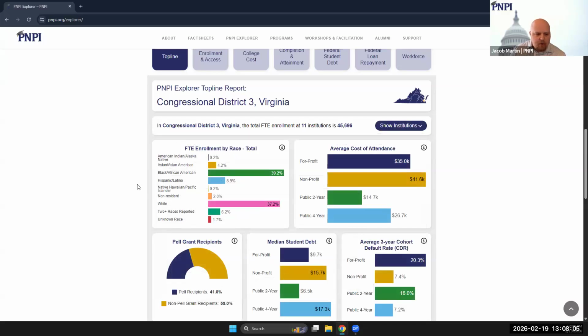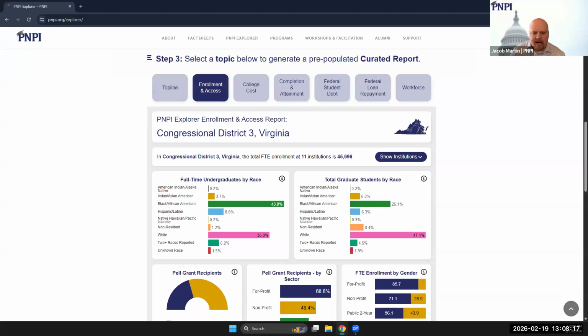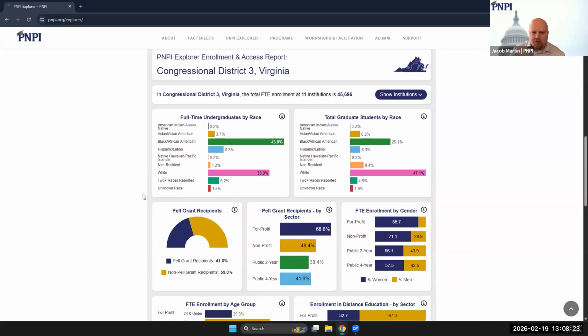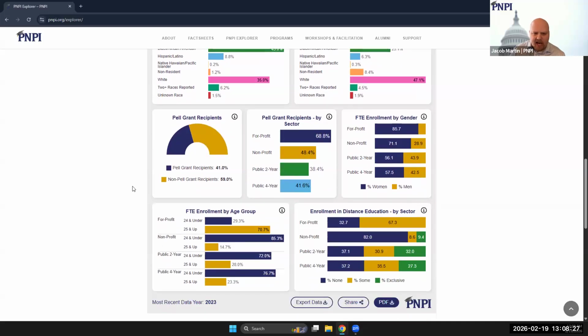Now, maybe you're looking for a narrower topic and you want to really focus in on something. Well, our other curated reports dedicated to these other popular topics would be a great place to start. Our enrollment and access report answers the question of who's enrolling and in what types of institutions. So this provides you with enrollment breakdowns by gender, race, age, degree type, and more, and also gives you a glance into the frequency of Pell Grant recipients in your chosen area.